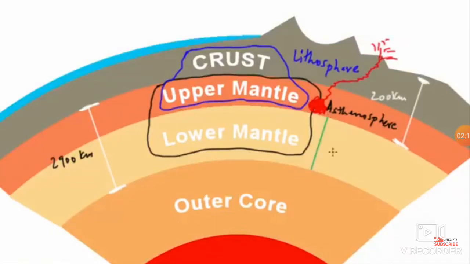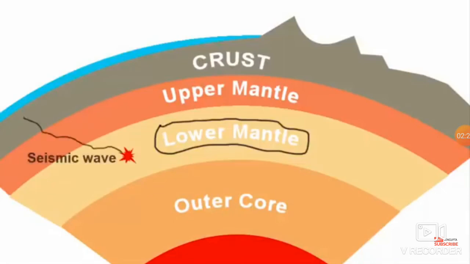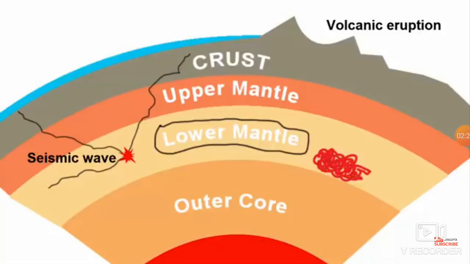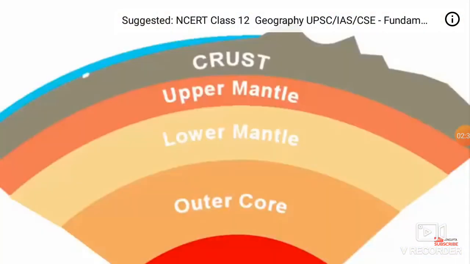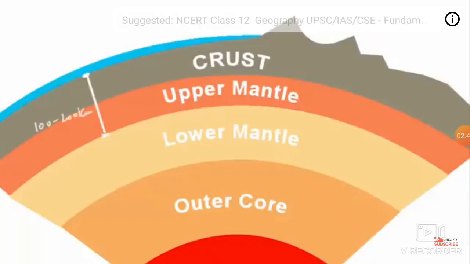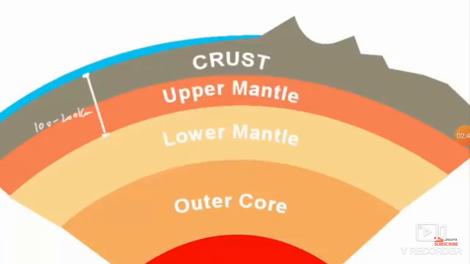The lower mantle extends beyond the asthenosphere and it is in solid state. This layer is also responsible for all of Earth's volcanic and seismic activity because 2,900 km thickness is pretty spacious area for the formation of such natural catastrophes. Now laboratory experiments on rocks and minerals say that between 100 and 200 kilometers below the Earth's surface, the temperature of the rock is near the melting point. Therefore, molten rock erupted by some volcanoes originates in this region of the mantle.